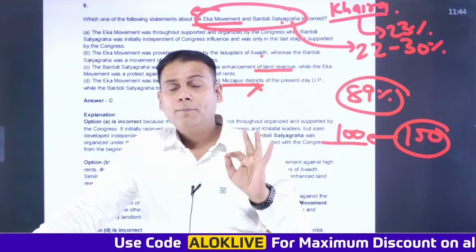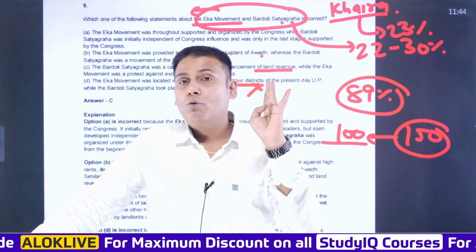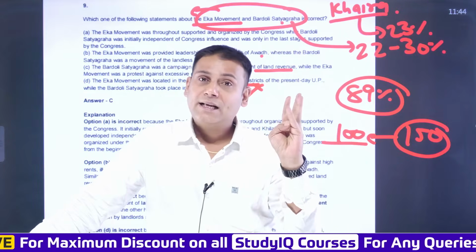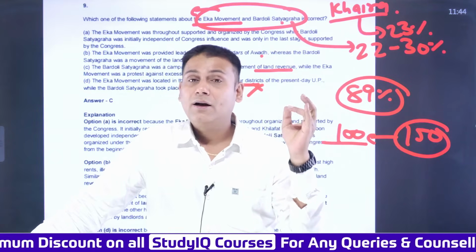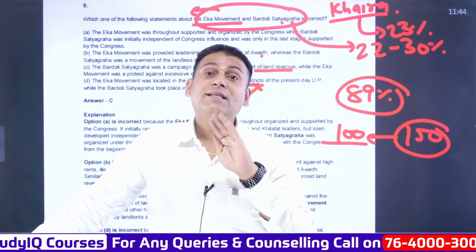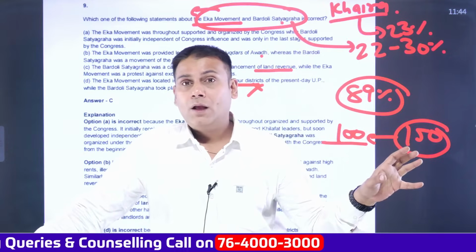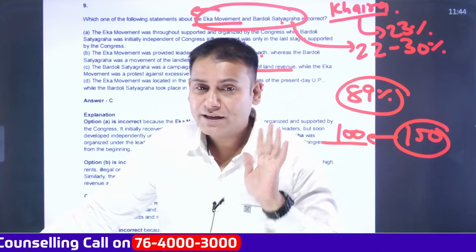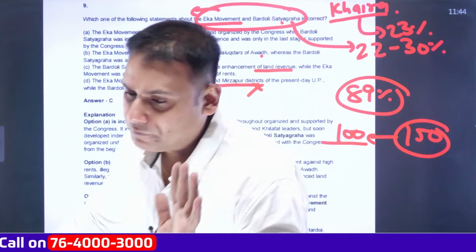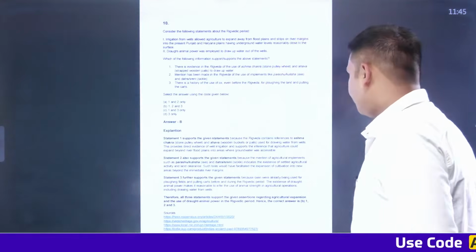Indigo agitation of Bengal, then the Pabna unrest. After that, go through the Mopla rebellion, Deccan riots, Bardoli Satyagraha, Kheda Satyagraha, Eka movement, and the other peasant movements and other Kisan Sabha movements at the provincial level as well. Okay. So please go through the peasant movement sections that we have inferred from this question. Moving ahead with the next one.